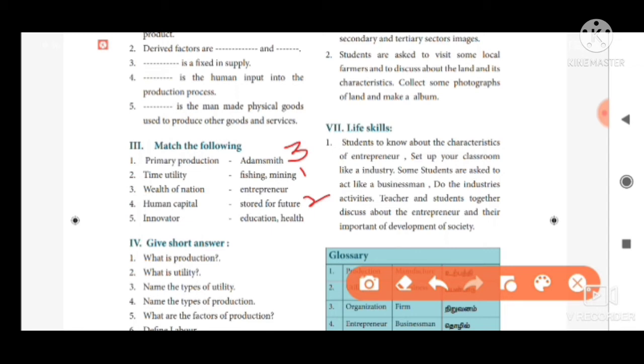Then fourth one, human capital. The answer is education and health. Next fifth one, innovator. The answer is entrepreneur.